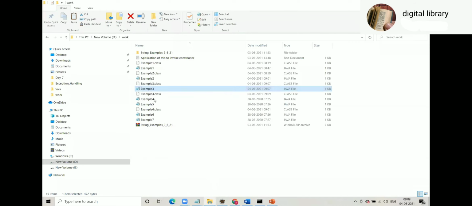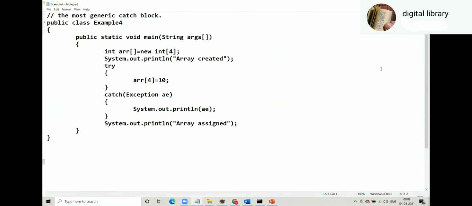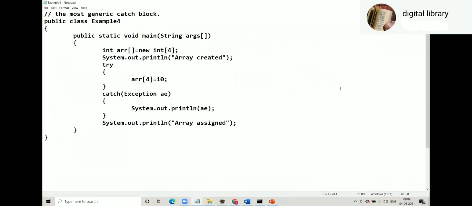Exception example 4. What is there? This is also possible. Instead of writing two catch blocks, a catch for array and a catch for null pointer, you can just write one catch exception, because Exception is a parent. You know, a parent can collect any child. So catch exception.